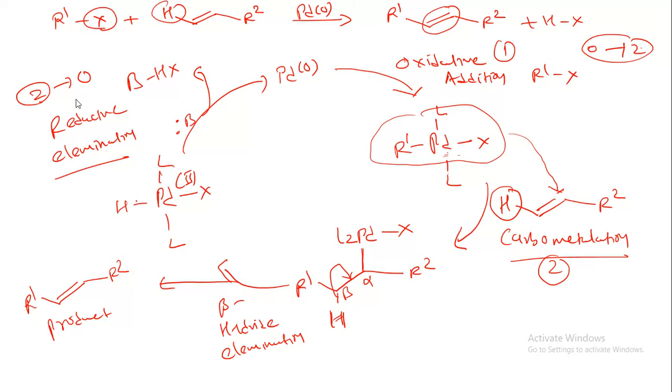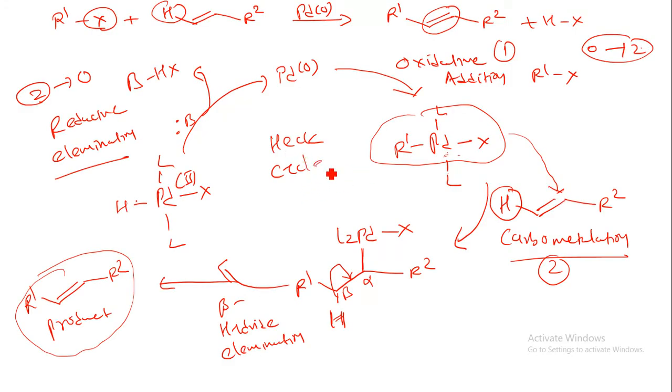Increase in oxidation state, that is oxidative addition. Carbometallation means what, insertion of palladium metal into the C=C, that is carbometallation. Beta hydride elimination, the metal that is attached with the carbon, that is alpha and beta, that will be removed, C=C formation. Now this type of C=C conversion via nucleophilic addition reaction is known as the Heck reaction. Okay, so you can write down this Heck cycle, or what we can say, the Heck reaction, Heck cycle, or you can call it the Heck reaction.